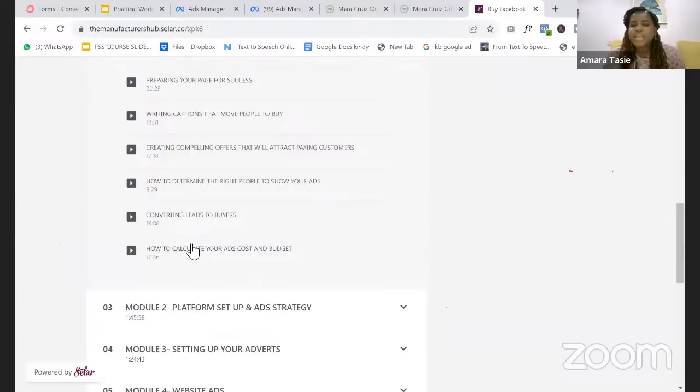And then someone is asking, I don't have a laptop, can I join? You can watch the course on your phone, but you need a laptop to do the advanced setup. The setup you can do on your phone is limited. Some people who joined the program in the past didn't have a laptop. They would go to a cyber cafe or get a laptop from a friend and set up. For you to do the setup right, you set it up on the phone, and then you set it up on the laptop. Then you can use your phone to monitor, because the ads monitor is also available on the phone.